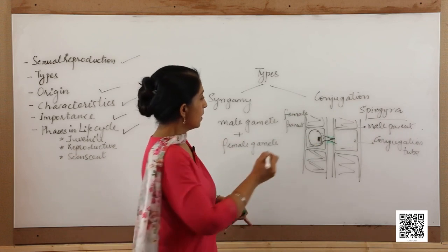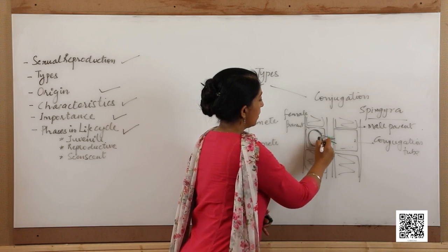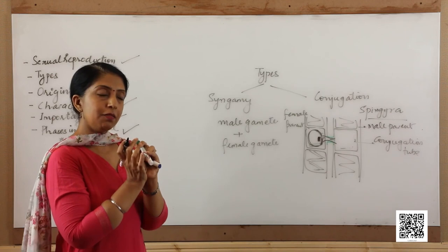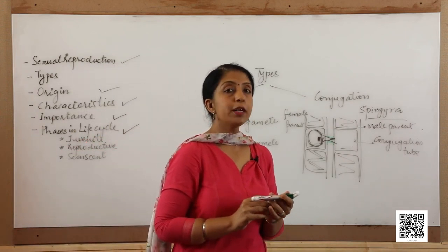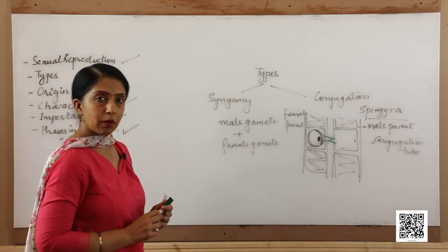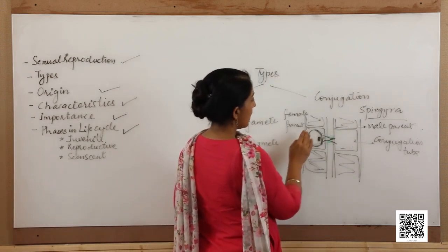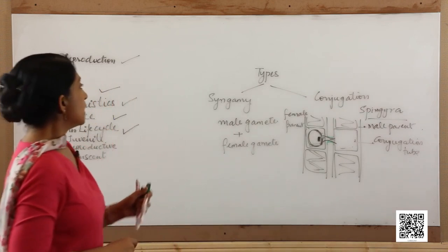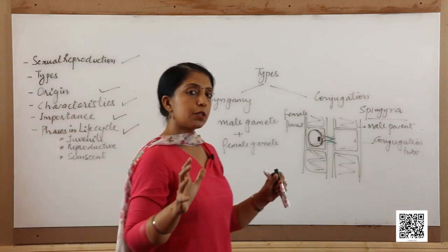After some time, this zygote forms a zygospore, a protective covering around itself, and later on it germinates to give rise to the haploid spores. So, this is how conjugation takes place in Spirogyra, wherein one cell acts as the male gamete and the other acts as a female gamete. So, these were the two basic types of sexual reproduction.